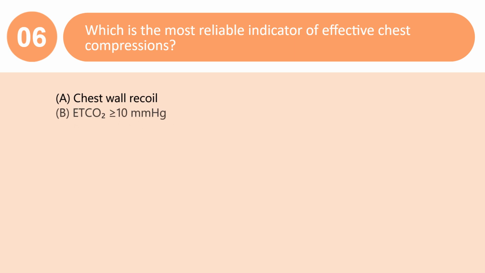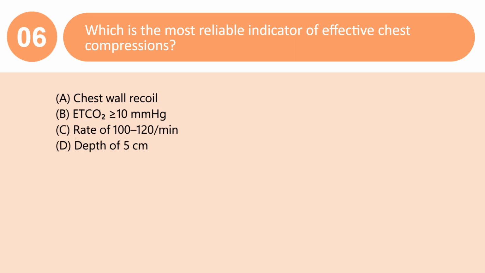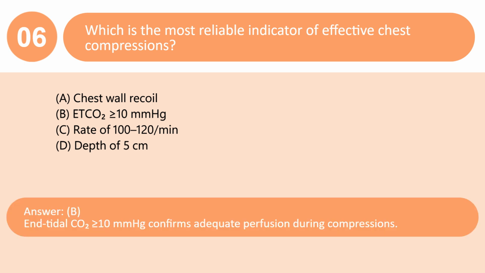Which is the most reliable indicator of effective chest compressions? A. Chest wall recoil. B. EtCO2 greater than or equal to 10 mm of mercury. C. Rate of 100 to 120 per minute. D. Depth of 5 centimeters. Answer: B. End-tidal CO2 greater than or equal to 10 mm of mercury confirms adequate perfusion during compressions.